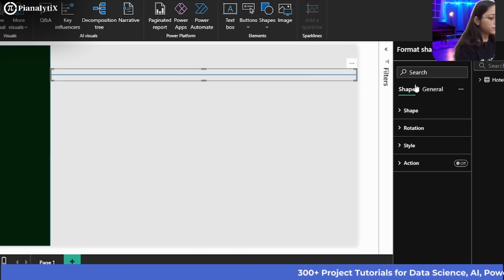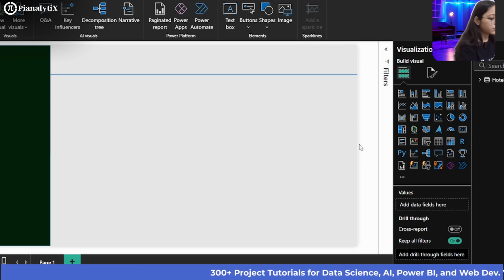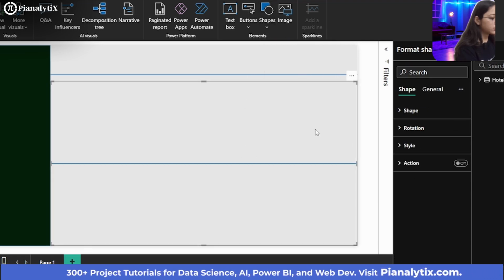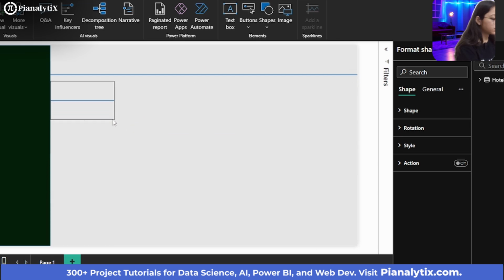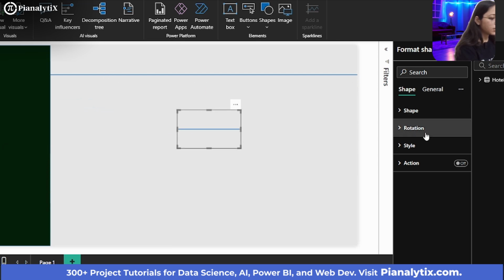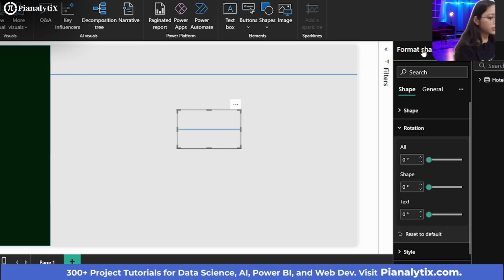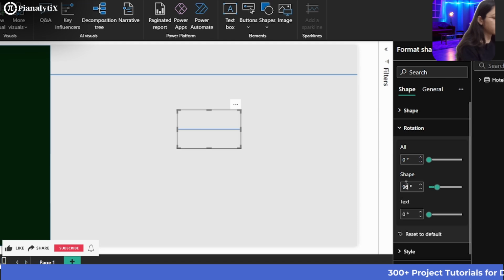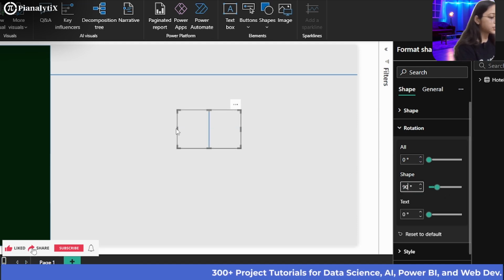Similarly, insert another line, resize it. Now go to the rotation section in the format shape of the shape subsection. Now we want this at 90 degrees. We want it in the vertical. So we have typed here 90 degrees and just resize it again.